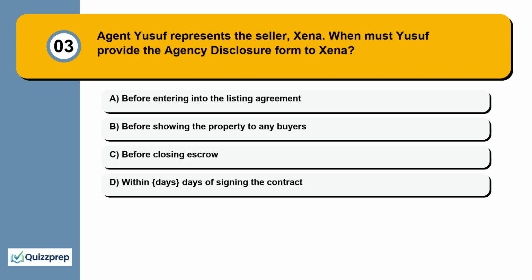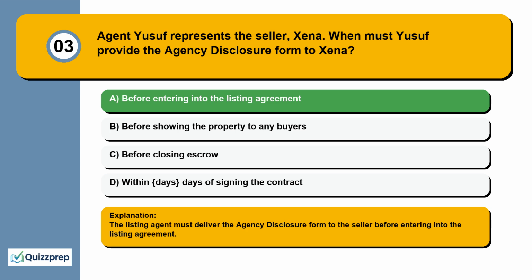Question 3. Agent Yusuf represents the seller, Zina. When must Yusuf provide the agency disclosure form to Zina? Before entering into the listing agreement, before showing the property to any buyers, before closing escrow, within days of signing the contract.